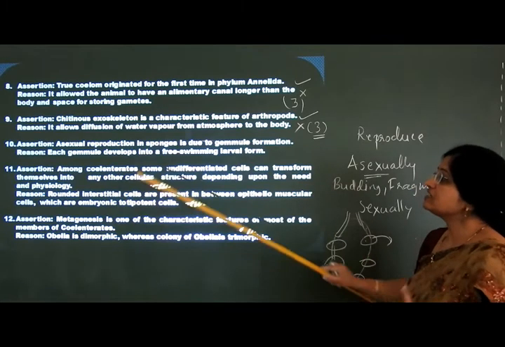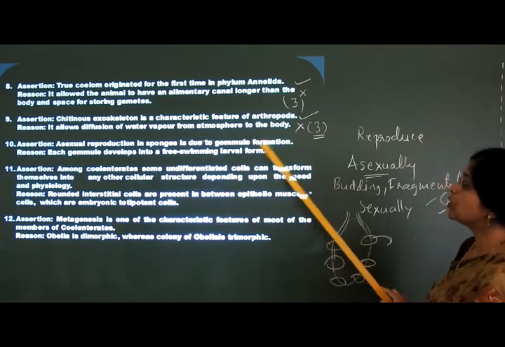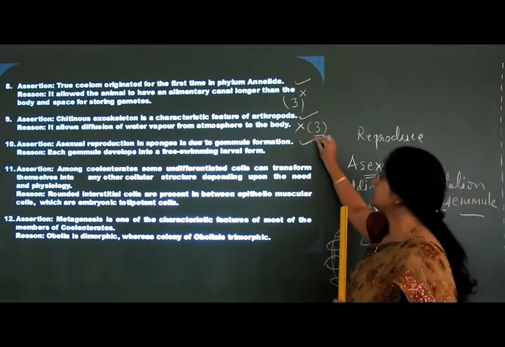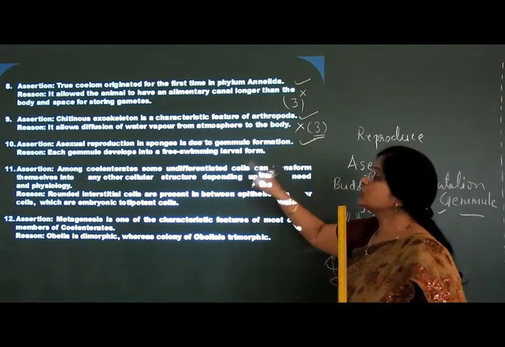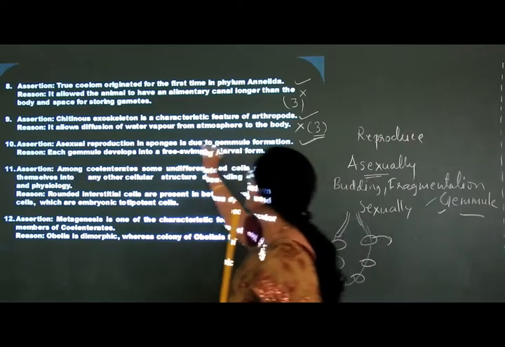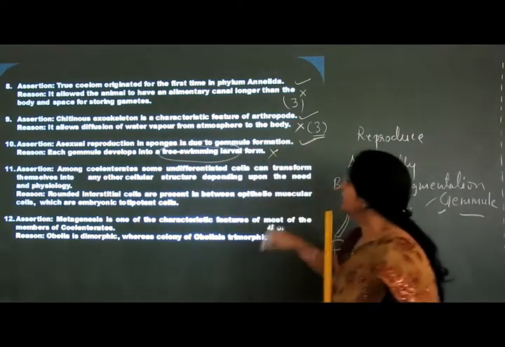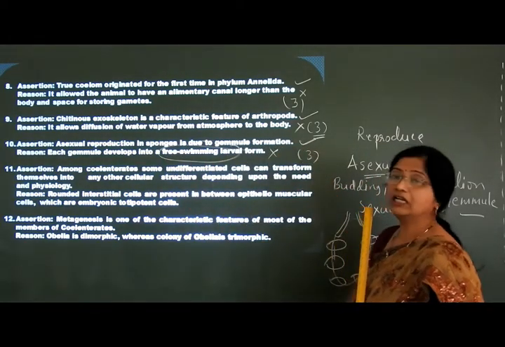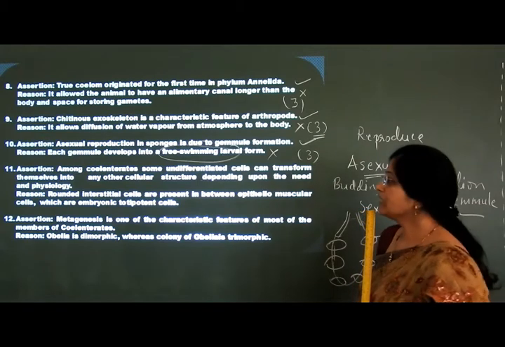That's why the first statement, asexual reproduction in sponges due to gemmule formation, is a true statement. But each gemmule develops into a free-swimming larva, this is the wrong statement. Hence here also we have to go for option 3.